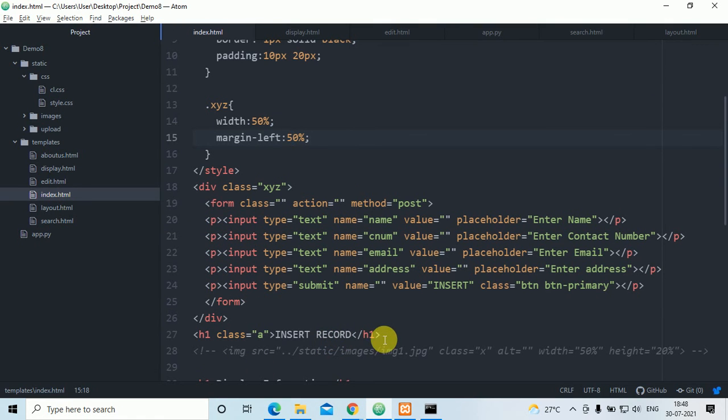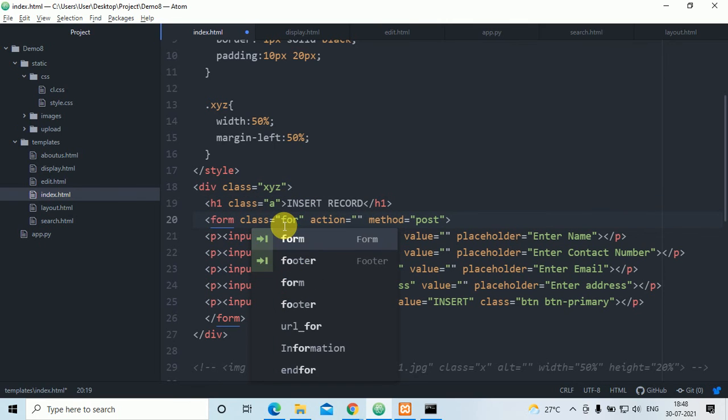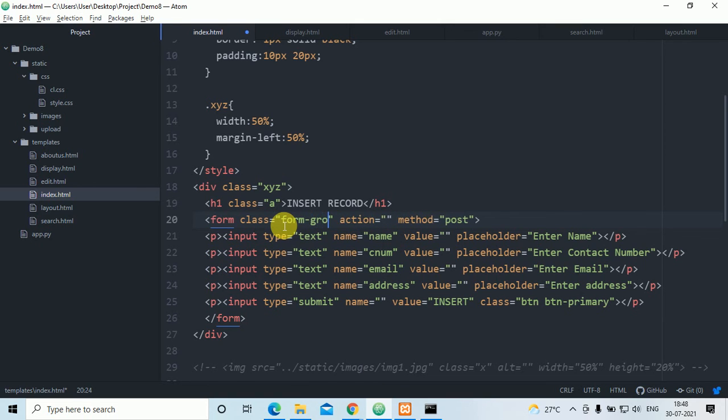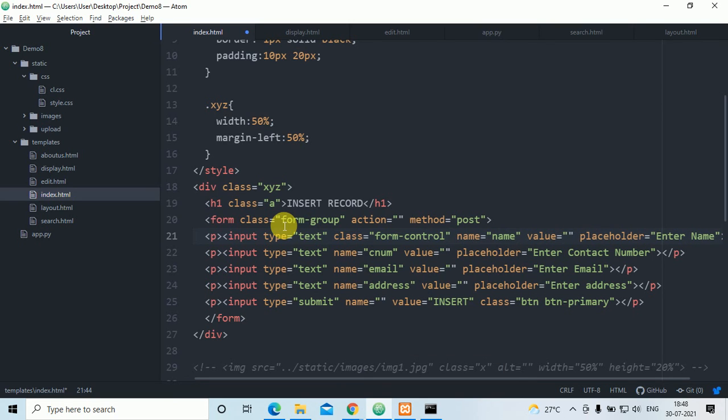so that insert record is there, this I have put up here, and here what I'll do, I'll put form group. These all are from this bootstrap only. Okay, you can see in bootstrap form group, form control, form control, same thing.